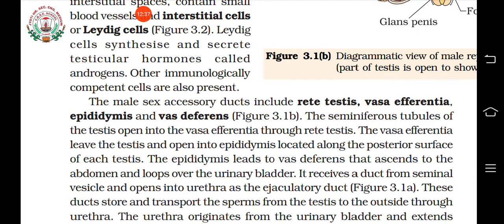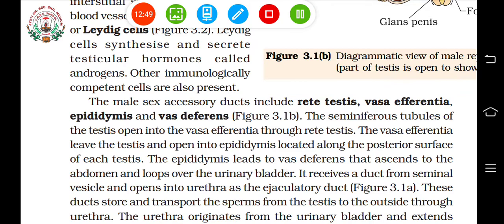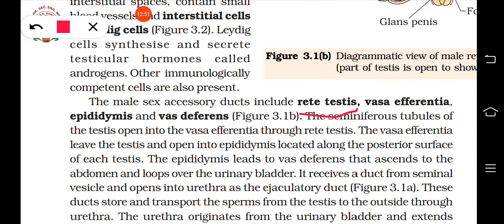So we have studied the structure of testis. Now let's study the male sex accessory ducts. They include the rete testis, vasa efferentia, epididymis and vas deferens. Once again, they include the rete testis, vasa efferentia, epididymis and vas deferens.